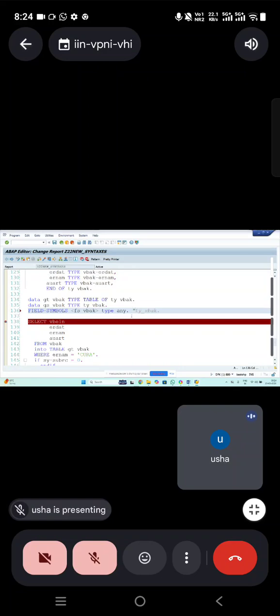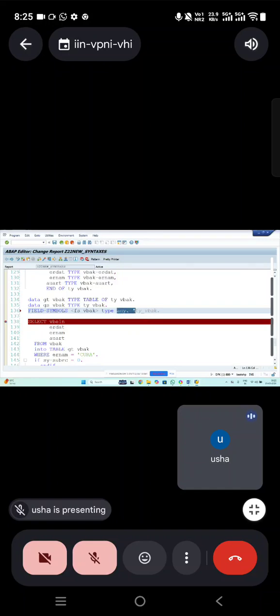So you don't know whether I want to create an internal table, work area, or variable. It's going to get based on the data I want to convert, then you can use field symbol type any, then automatically it will take. If you are passing a single value, it will treat it like a work area. If you are passing a single record, it treats it like a work area. If you are passing multiple records, it's going to treat it like an internal table. So type any. When you don't know what structure to refer to, what the value is going to be, at that time you can use this type any.